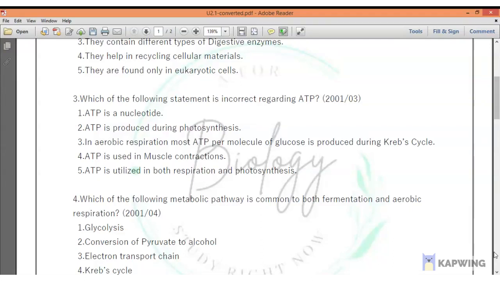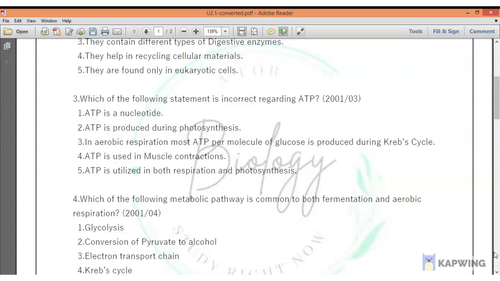In glycolysis also only 2 ATP. So I'll summarize. 2 ATP during glycolysis, it's net ATP production, okay? 2 ATP during Krebs cycle and 28 ATP during electron transport chain.